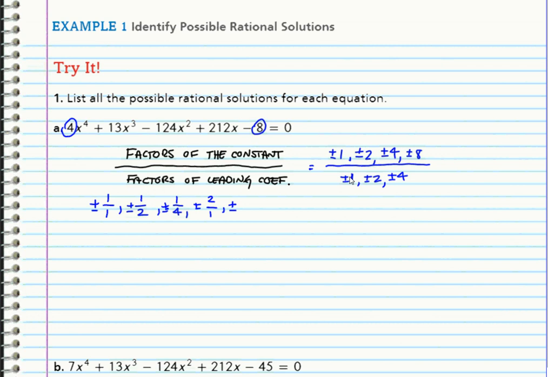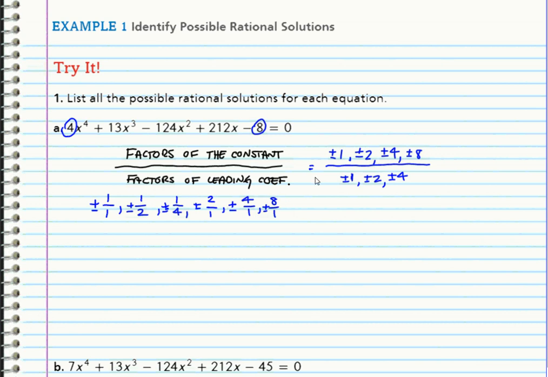So now I go to 4 over 1. I'm just moving down the rows each time. 4 over 1, plus or minus 4 over 1. 4 over 2 is 2, so I don't have to list it again. 4 over 4 is 1, so I don't have to list it again. And then 8 over 1, plus or minus that. And then 8 over 2 is 4, so I've already got that listed.